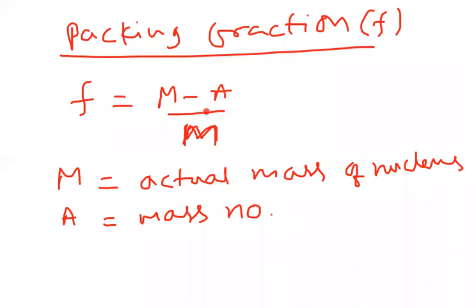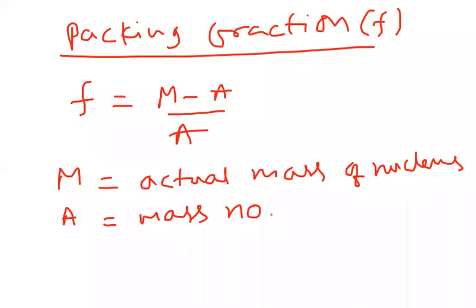There is a difference between nucleus mass and mass number. Remember in the denominator we have to take mass number. So (M minus A) by A is called packing fraction.